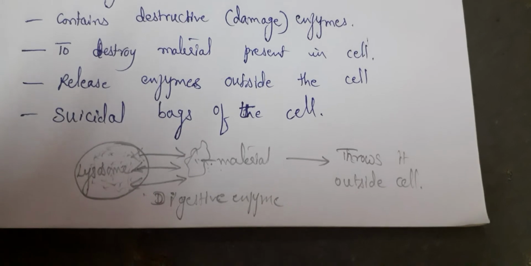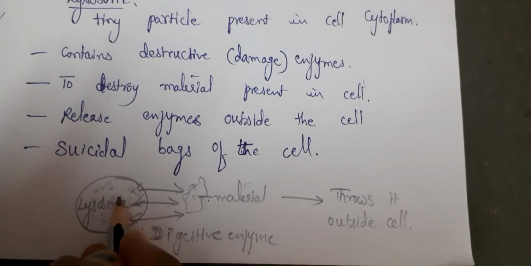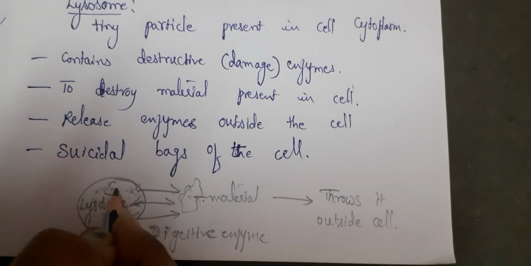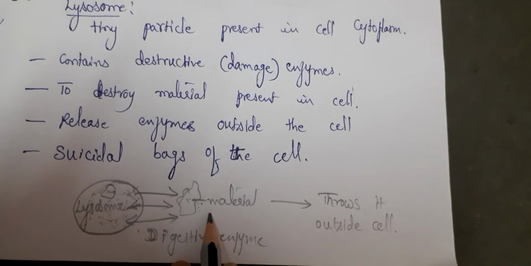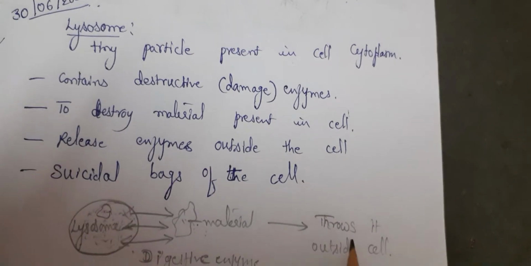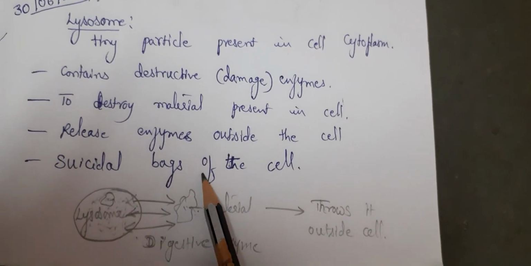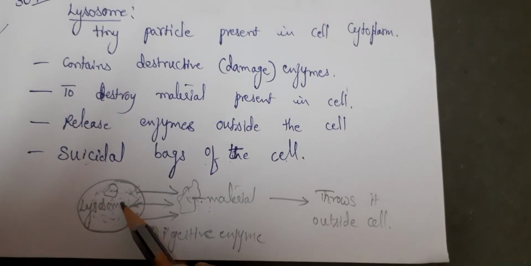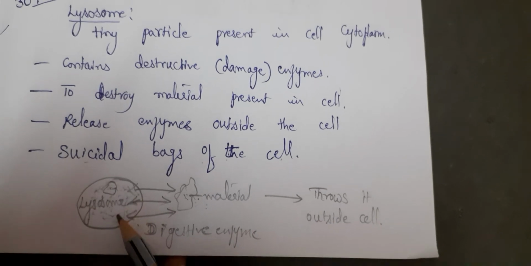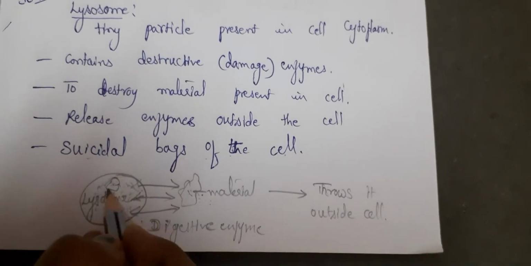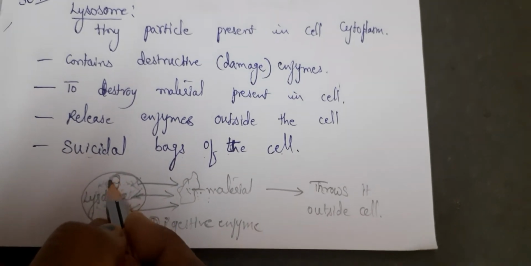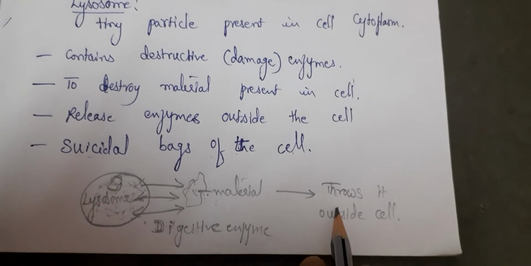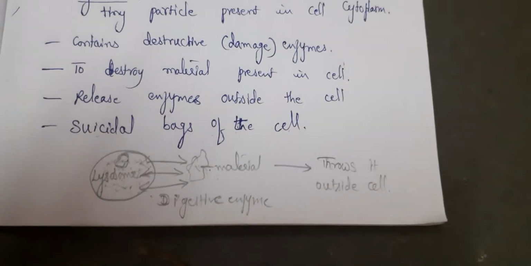Once these digestive enzymes are produced, they will damage the material and throw it out. So these lysosomes are called suicidal bags of the cell because they are engulfing the material, producing the enzyme, damaging the material which is not required by the cell, and throwing it outside. Okay, let us today study about mitochondria.